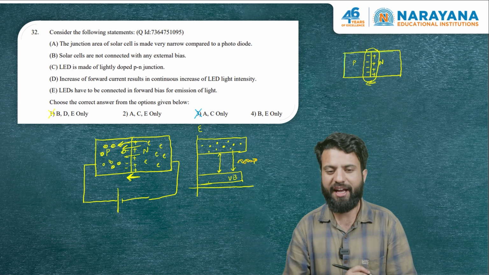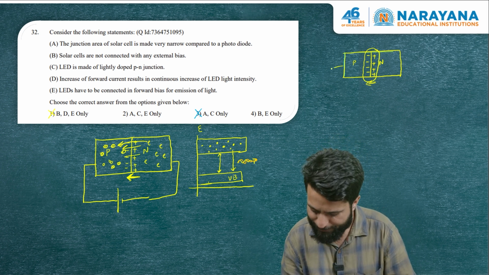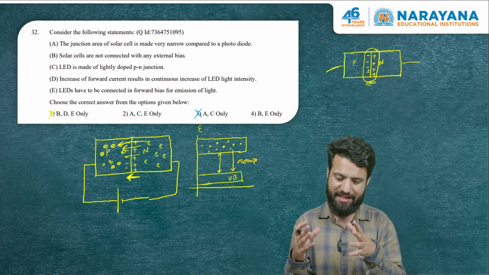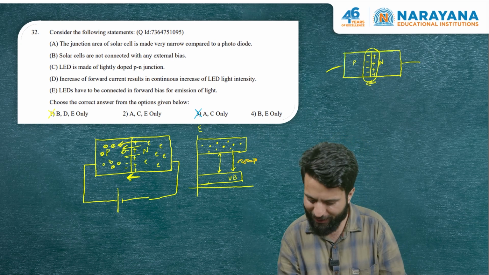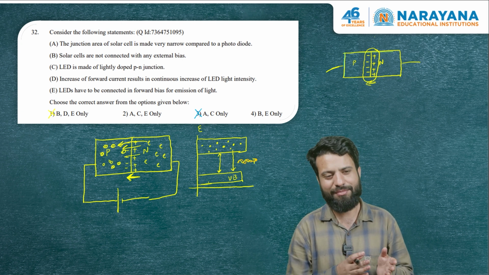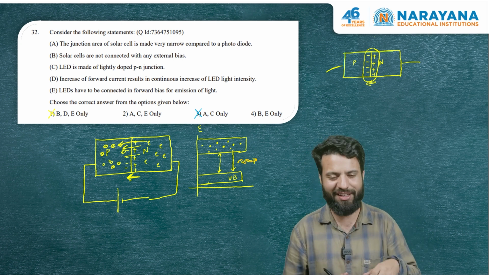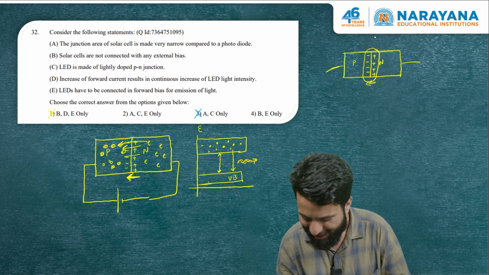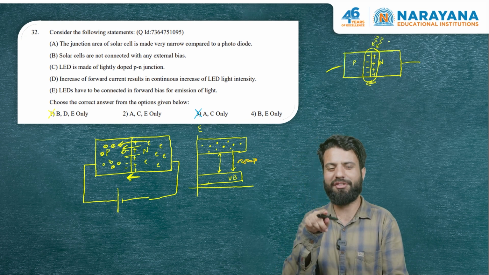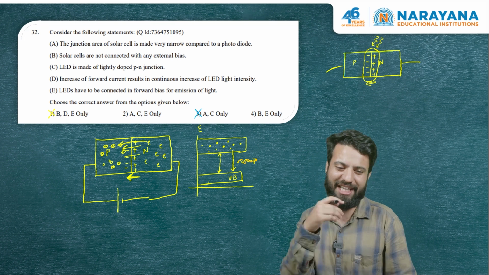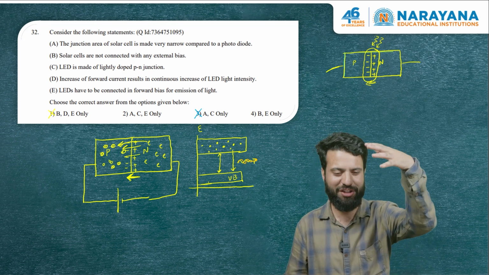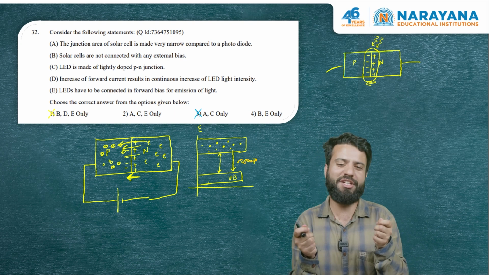We try to keep this depletion region as large as possible. The reason being, a solar cell is one of the mechanisms of converting light energy into electrical energy. We make light incident, photons incident near the depletion region, and if that light has enough energy to take bound electrons from the valence band to the conduction band, then electron-hole pair generation happens.